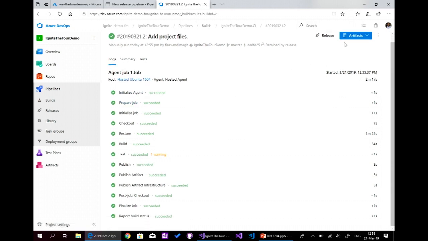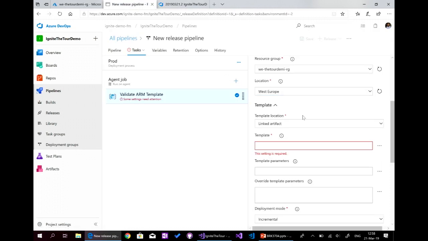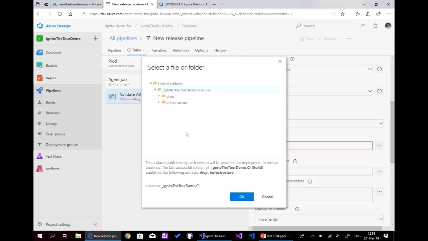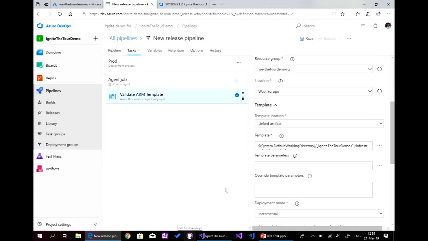Okay, so here we have this artifact, and here you can see that we have two folders. Let's check in the release pipeline, and we'll see here. Yes, we have the two folders here, drop and infrastructure, and here we have the Azure deploy JSON, and we click on OK. And here we have the template,